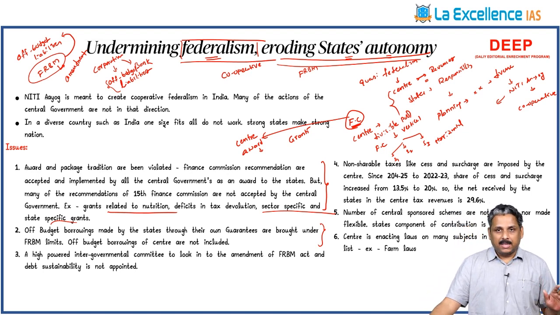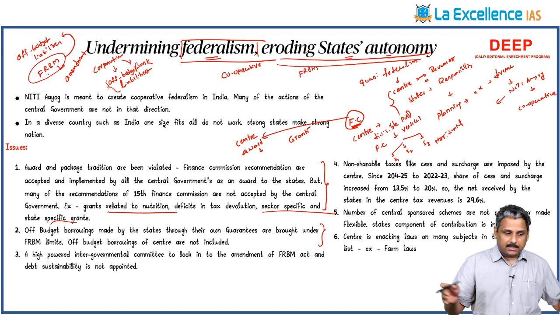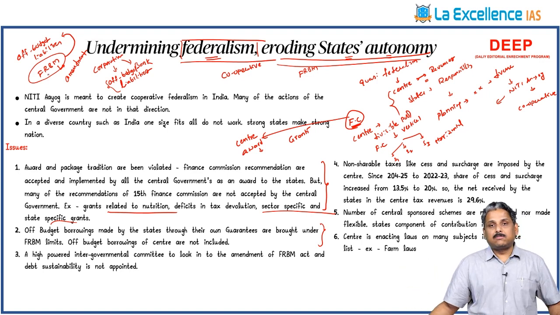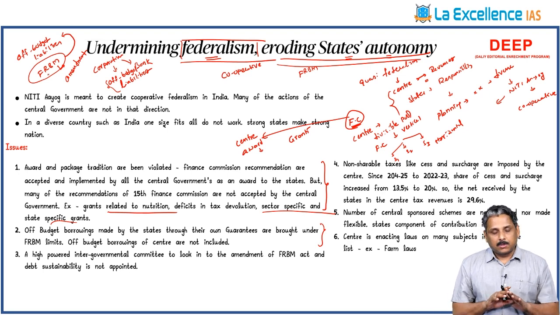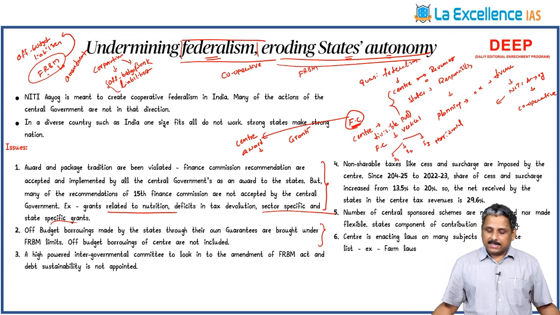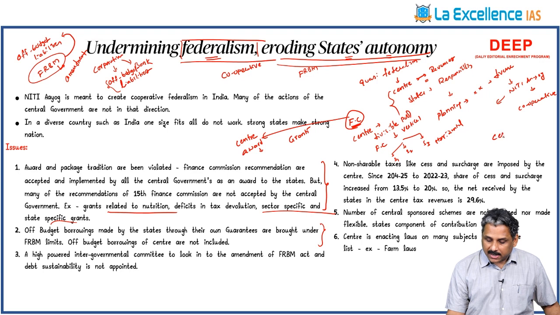The states complain that the center is trying to squeeze them of their financial resources more and more. In this case, if these FRBM limits are expanded, the states will be better placed to borrow. But the FRBM amendment needs to come from a high-powered committee, and this committee was not appointed. And second, we need to understand cess and surcharge. These are called tax on tax.